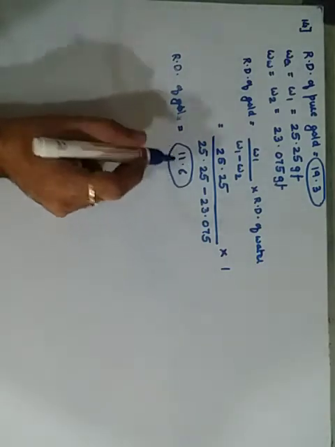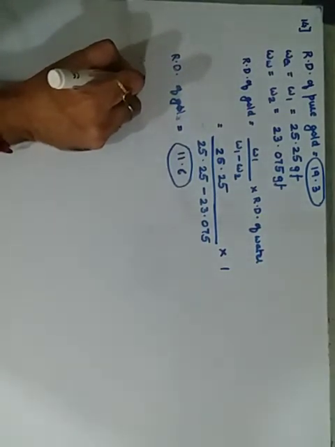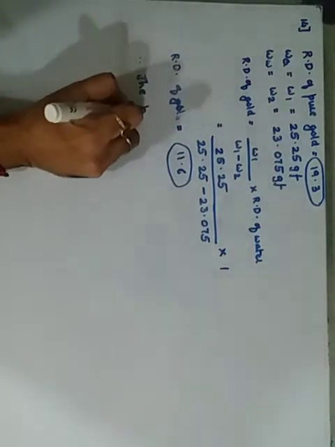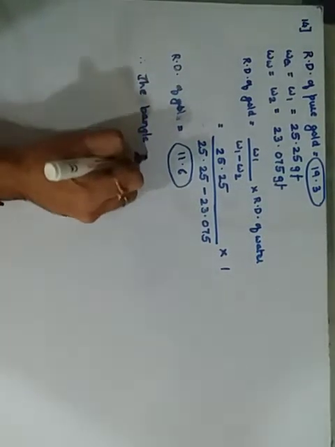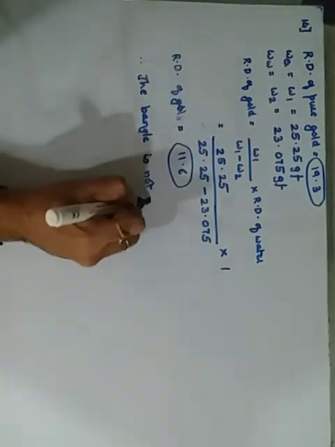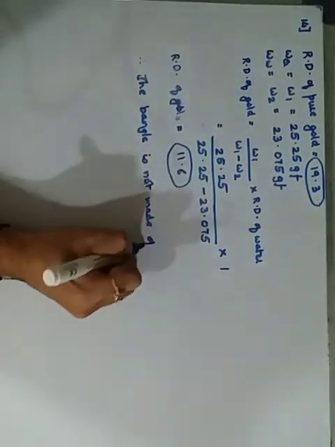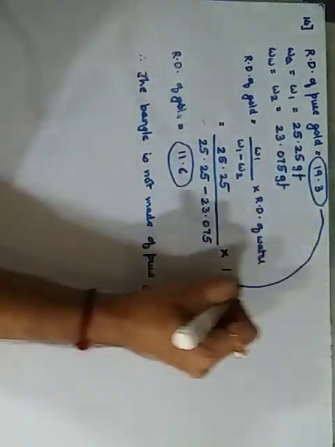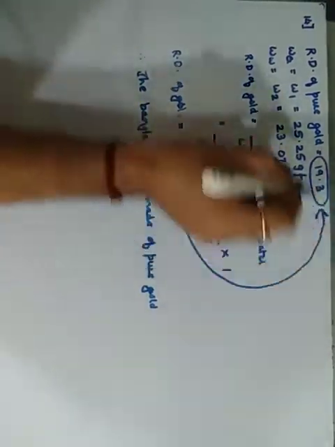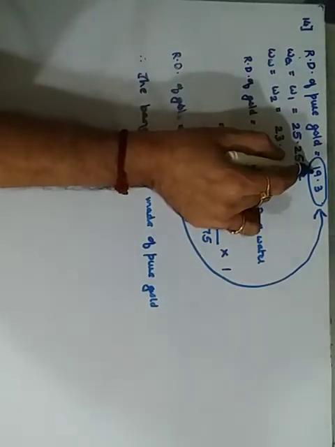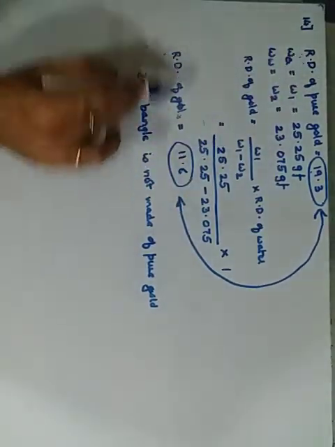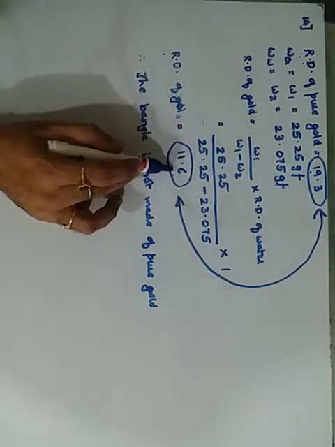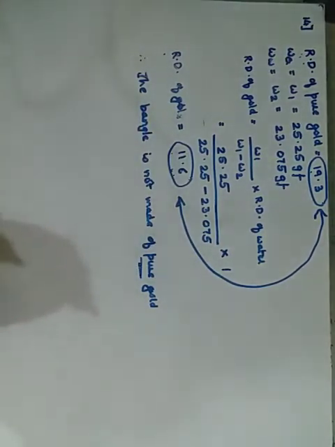So we have to calculate and tell what this means: the relative density of gold actually found is this. Therefore we say that the bangle that was sold is not made of pure gold. Why? Because when we compare, the jeweler was giving a higher relative density, but when actually measured it is 11.6. That means there is less gold inside, so it is not pure gold. Got it? Next is your 15th one.